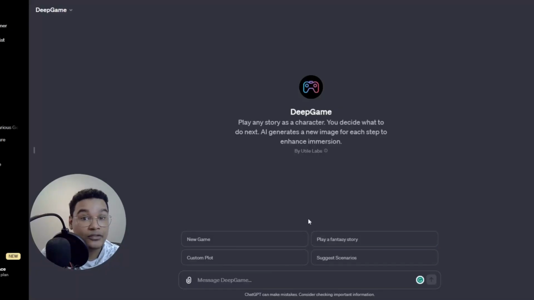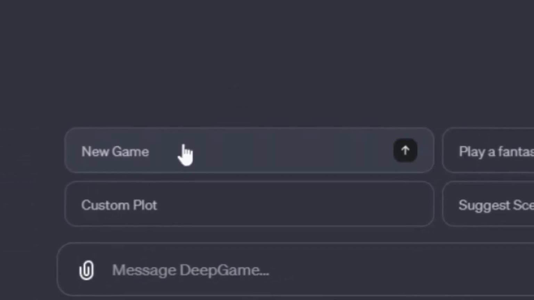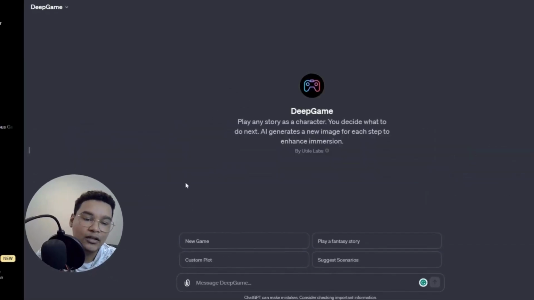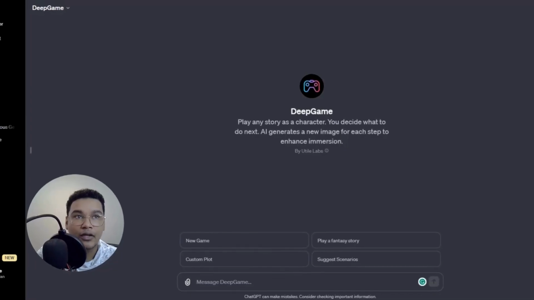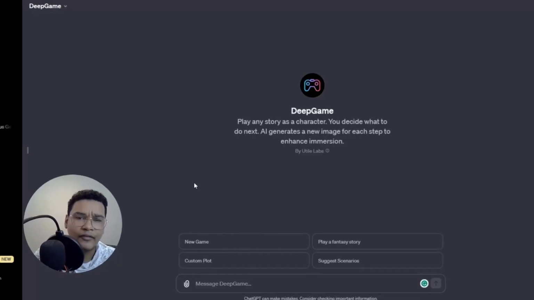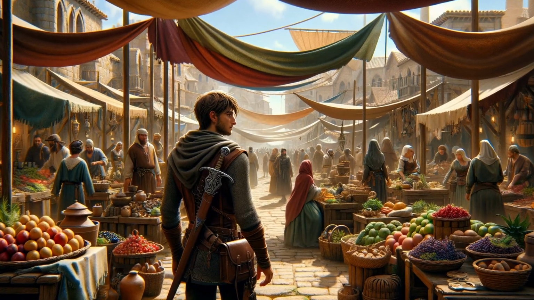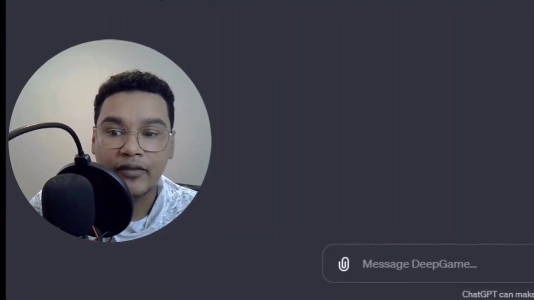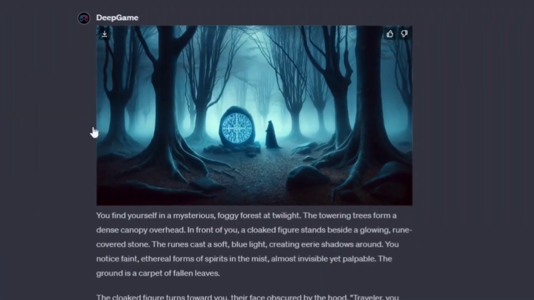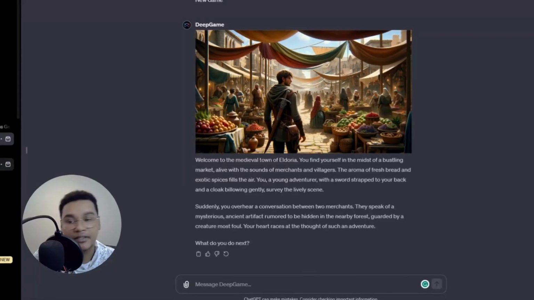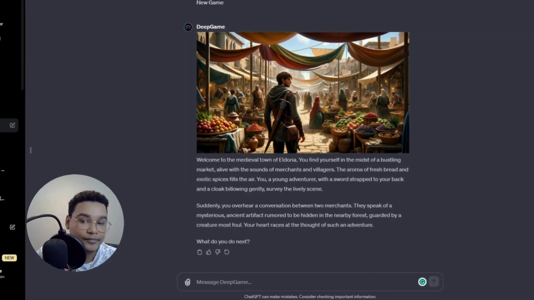As conversation starters, you get four options. You get play new game, which, if you click on it, will start the game and give you a variety of genres. I've clicked on it and played, for example, medieval markets. It gave me an adventure game. It also gave me a mystery game inside of a forest. And we're going to go through the fantasy one later, so I'm not going to explore that for you right now.